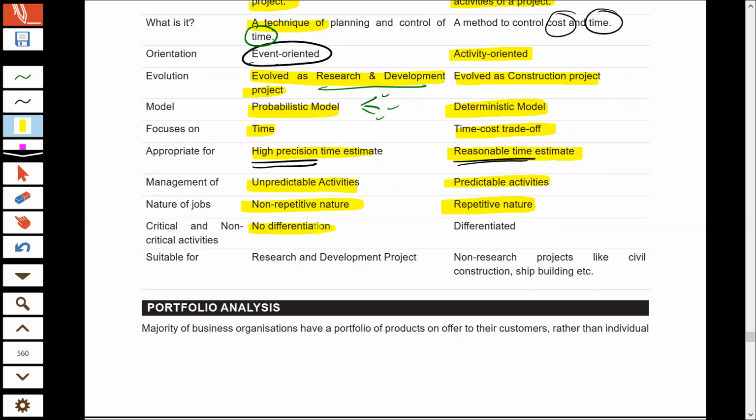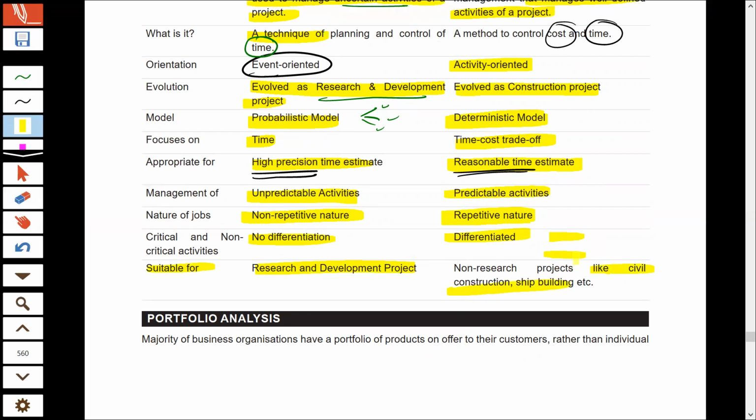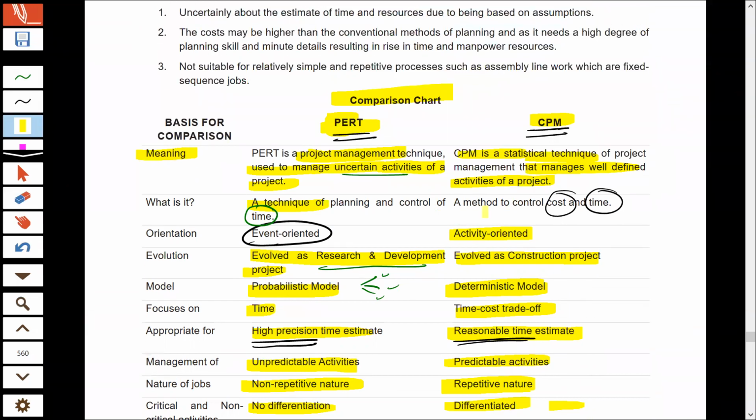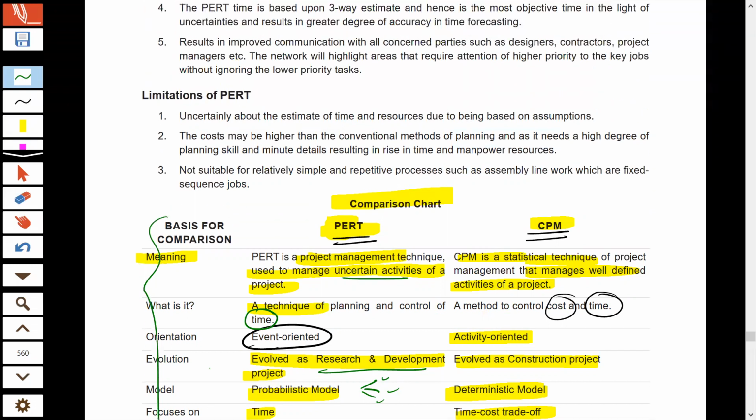And in PERT, we do not make any difference between critical and non-critical activities, but in CPM, we make a difference between critical activities, which are very important to complete the project on time, and non-critical activities that can be delayed and which will not affect the project completion time. So PERT is usually useful for research and development kind of projects, and CPM is usually useful for civil construction or construction kind of projects, which are usually repetitive in nature. Just try to read these points of difference that will make your concept more clear.